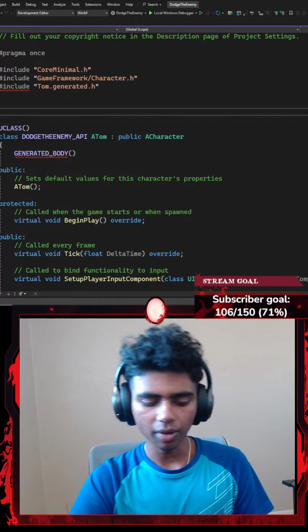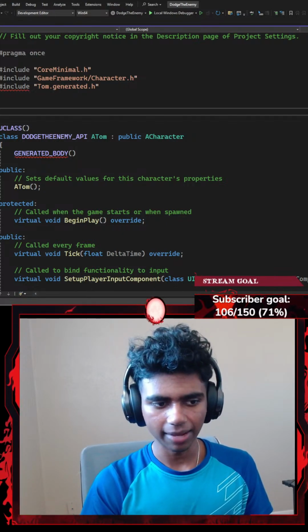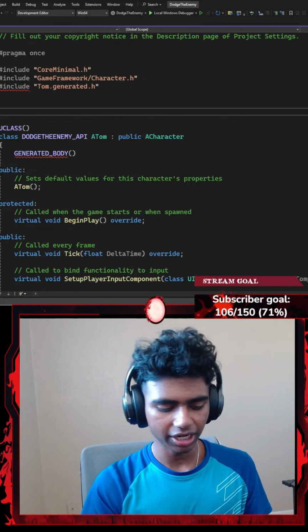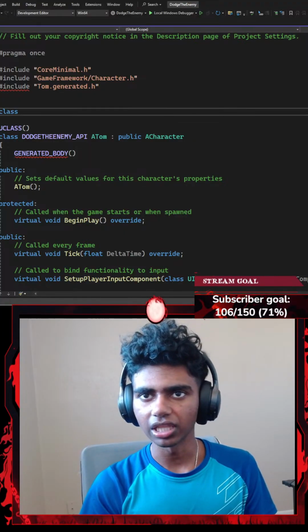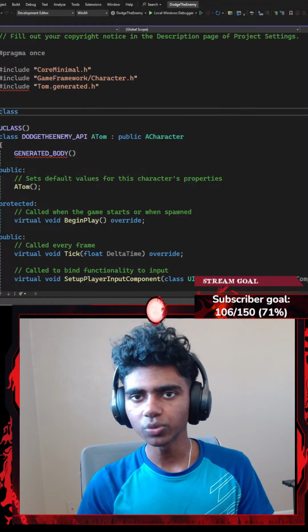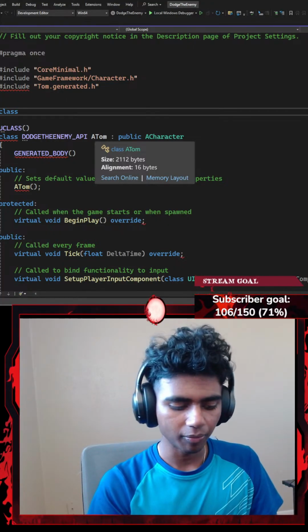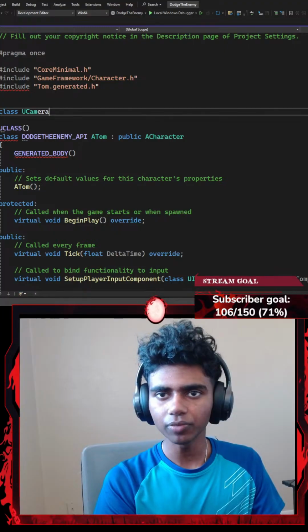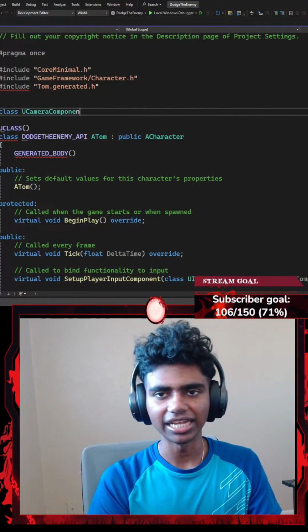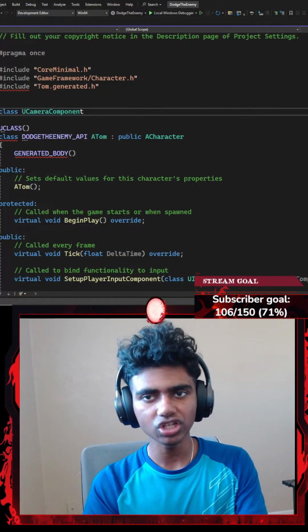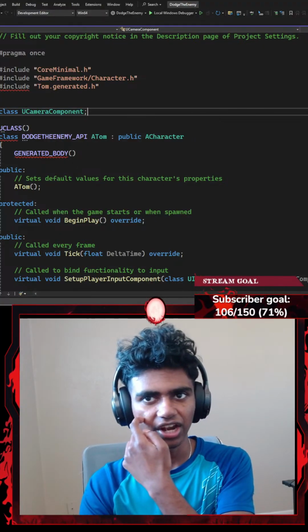Okay, since it's done building, I can just go ahead and extend this, right? There. So I'm gonna go ahead and declare a few classes. Firstly, I want to declare a class called something like, I don't know, guys, what class should I have? I want my character to have a camera component, so I'm gonna go with a new camera component. Now, here's the thing. Instead of really declaring the class, I could just include its header files and get it over with.